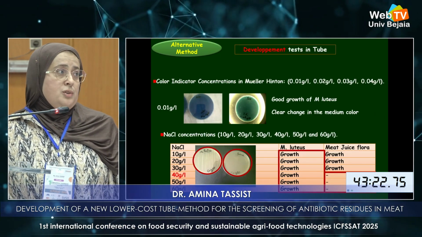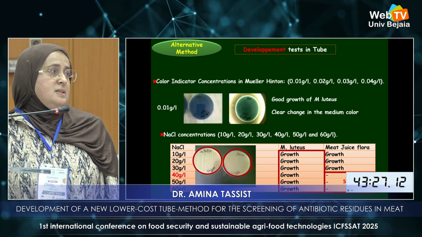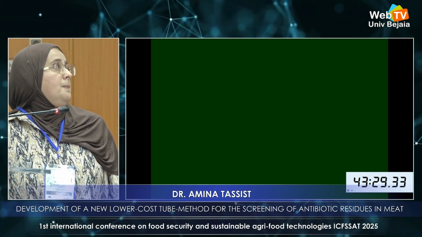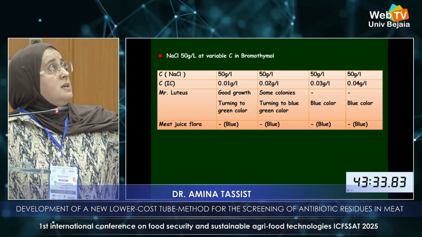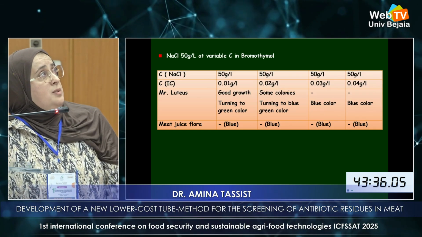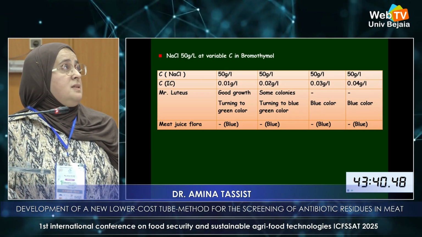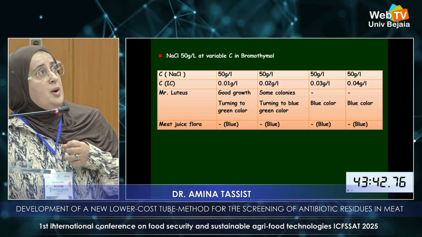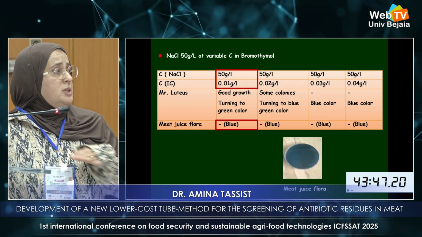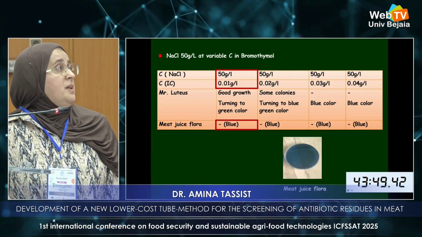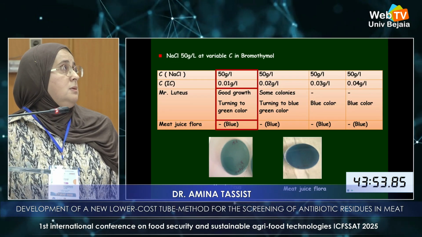So we have retained a concentration of 50 grams per liter as the optimum. When we combine the two factors, NaCl concentration and bromothymol concentration, we note that the optimal concentrations are well chosen. It permits a total inhibition of meat juice flora with a good growth of Micrococcus luteus.